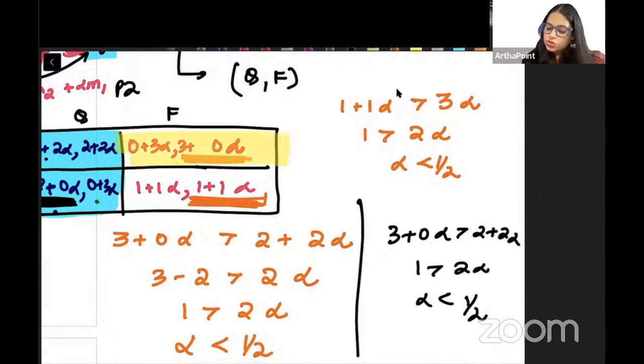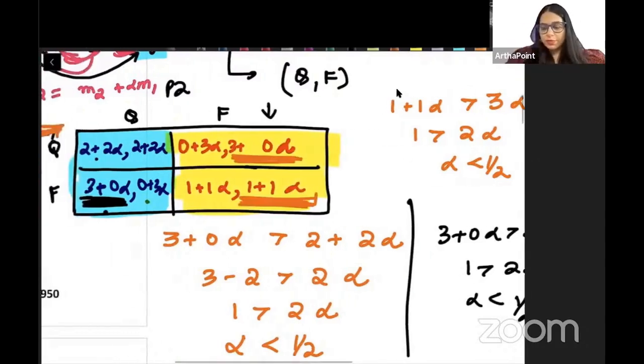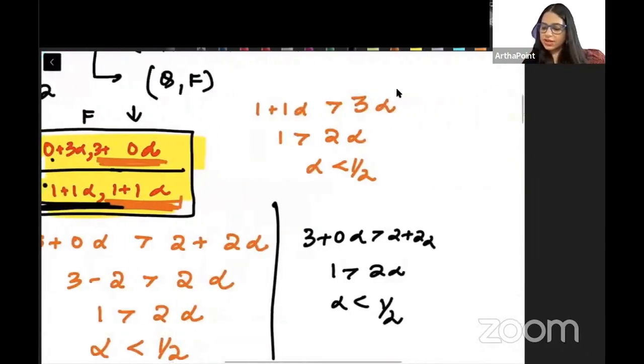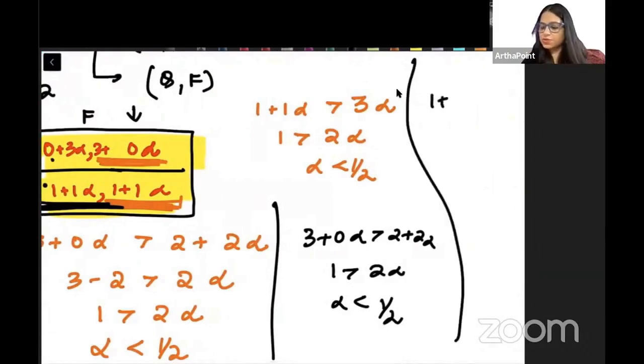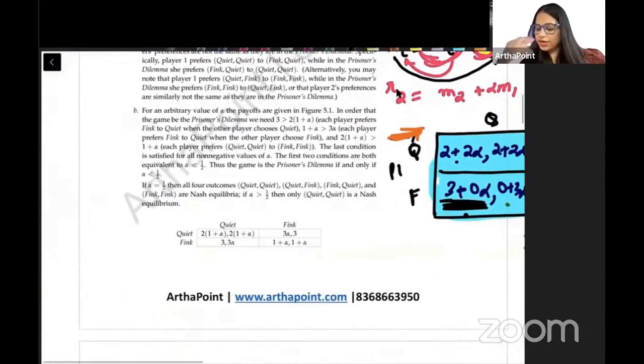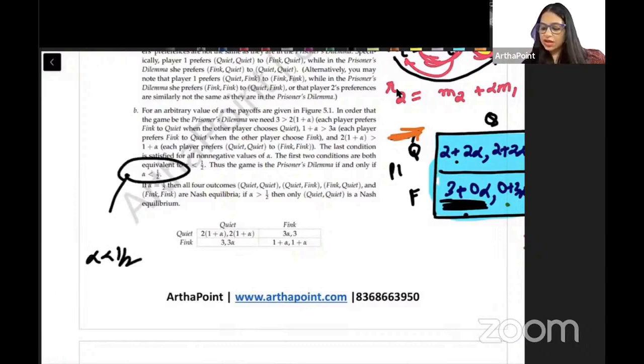And when player 2 goes for Fink, I want player 1 to choose the number before the comma as Fink. He should be choosing this, only then will this be Nash. So I want him to choose this over this, which means I want 1 plus 1 alpha greater than 3 alpha. That means alpha will be less than half. So from all places, I get the same thing, that alpha should be less than half.